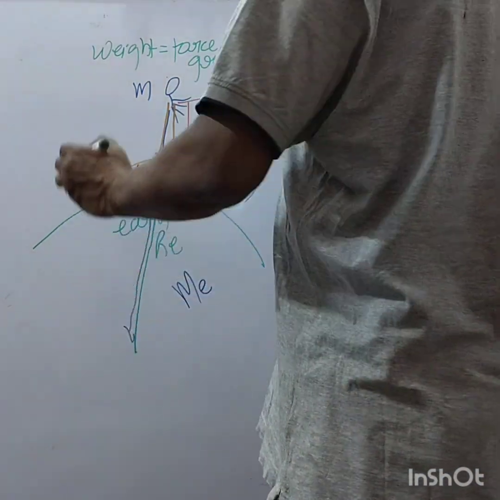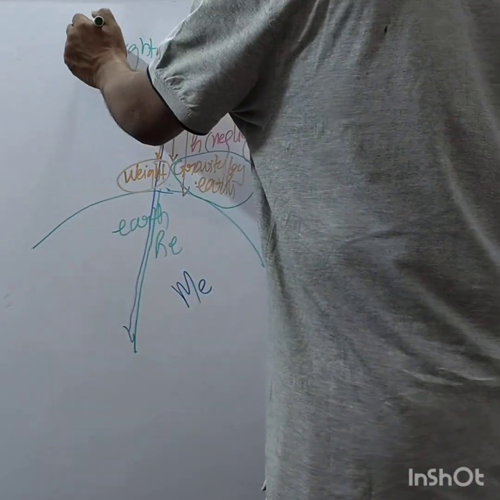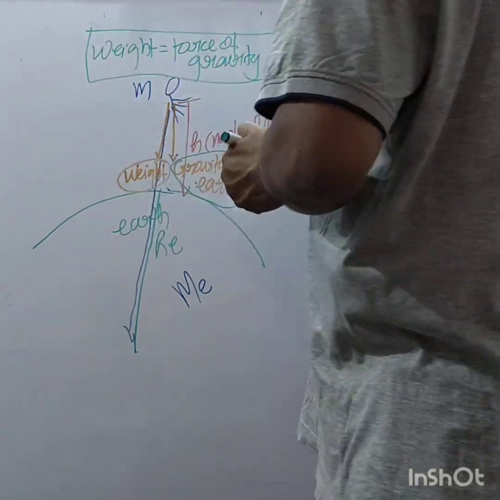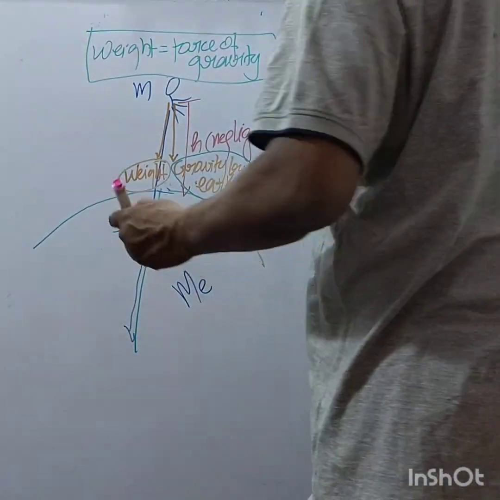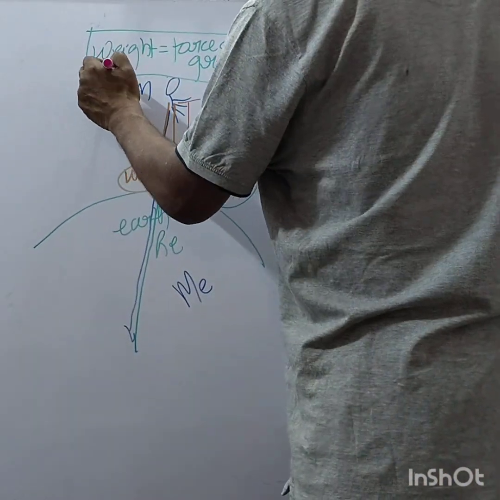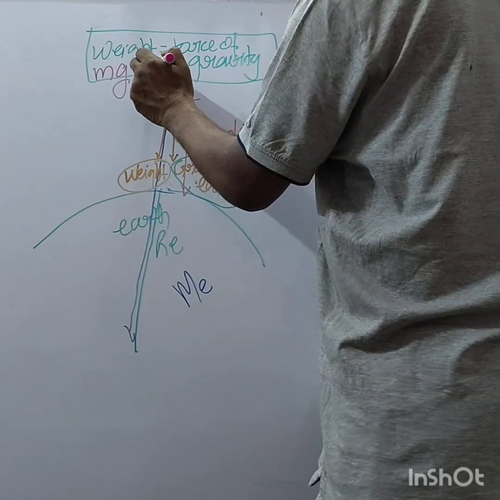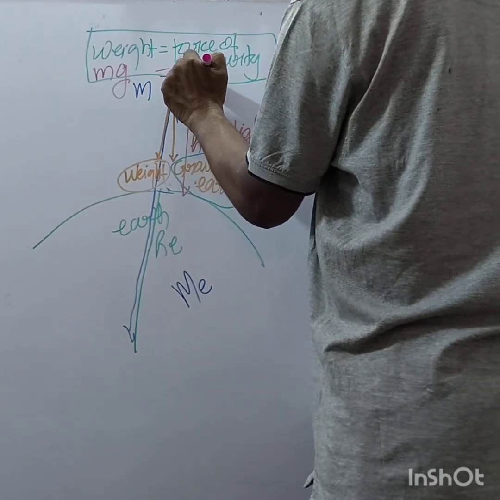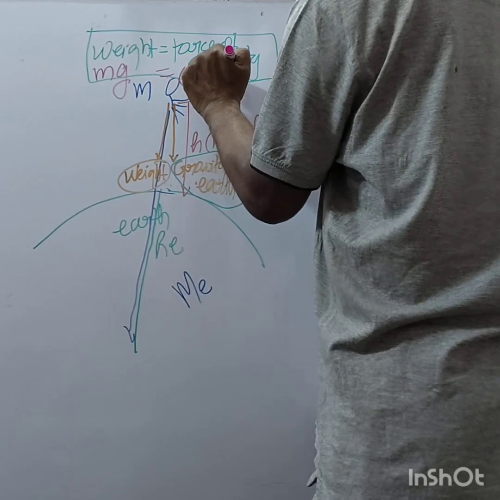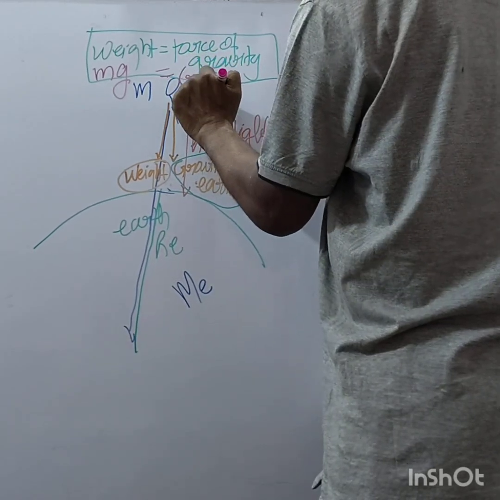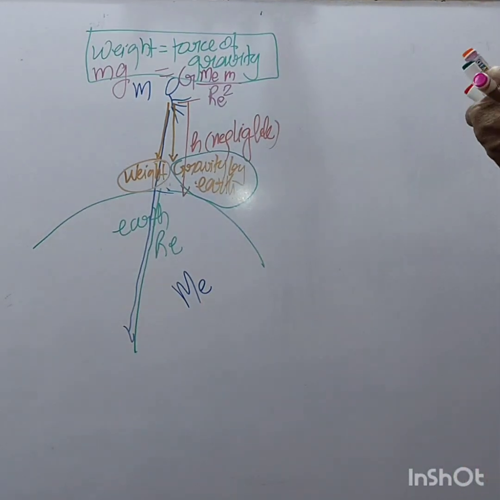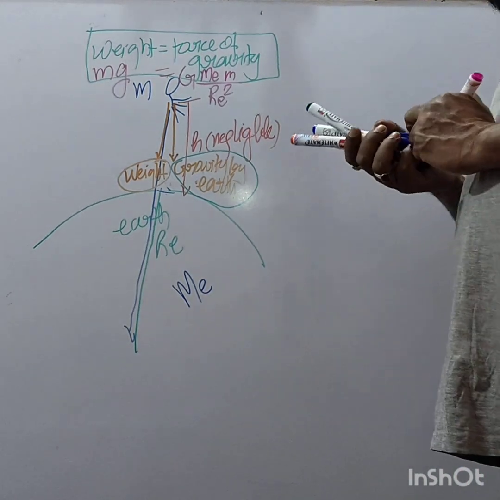So how much is it? So we can say this is mg, and it is capital G Me m upon RE square. When you equate all these, then how much do you get?